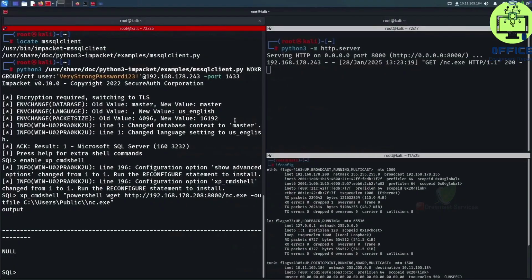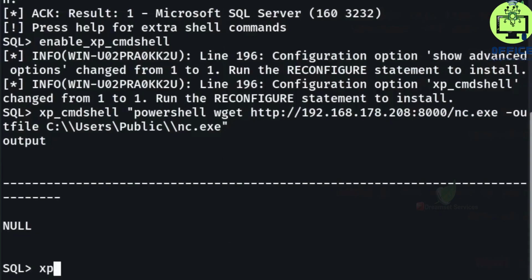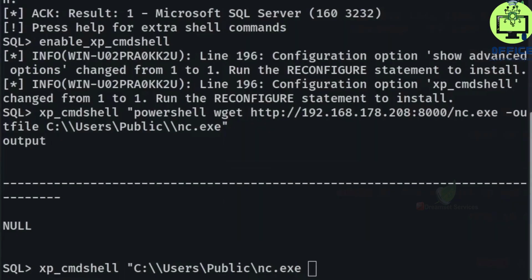Now if we go back, we can try to initiate the reverse shell from the target server with the following command. Again, we're going to call xp_cmdshell, and this time we want to access the binary that we just saved on our target server, which was inside Users/Public/nc.exe, and now we're going to tell netcat to connect to our Kali machine.